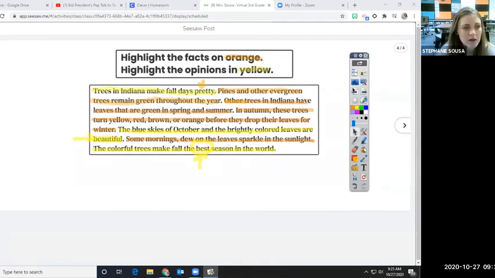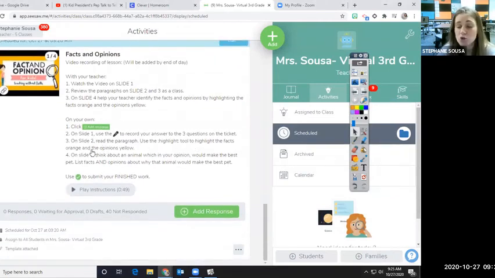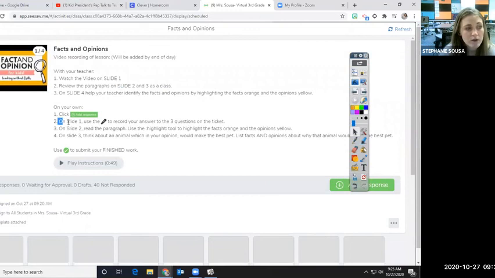Awesome. Okay. So ladies and gentlemen, this is very similar to what you are going to do today. You are going to be looking at some paragraphs and you are going to be highlighting the differences between facts and opinions. So this is the task that says on your own. You are going to click add response, and then there are 3 different tasks for you to do. There's slide 1, slide 2, and slide 3.